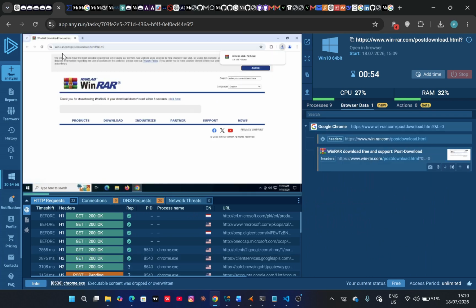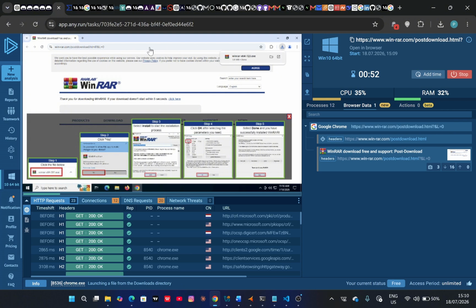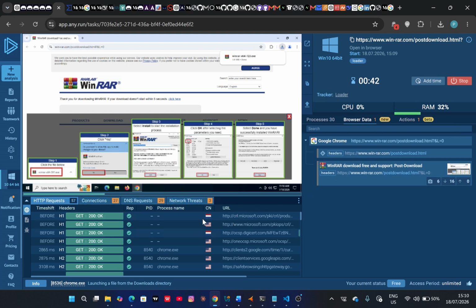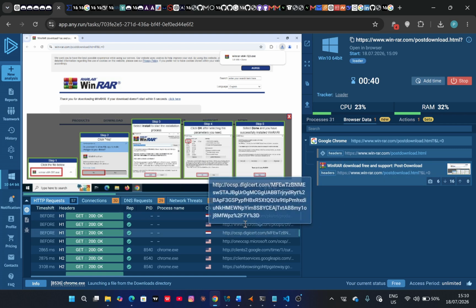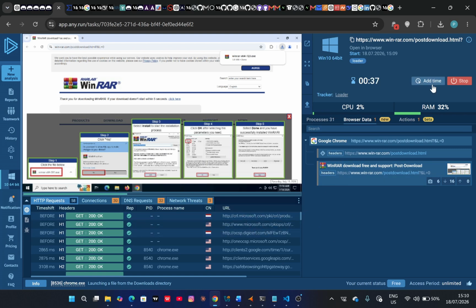So yeah, basically you can see it is the official website of WinRAR. Okay, so you can see there were no malicious detections. Then we increase the time a bit, and WinRAR was actually downloaded. Okay, so this is the executable file.